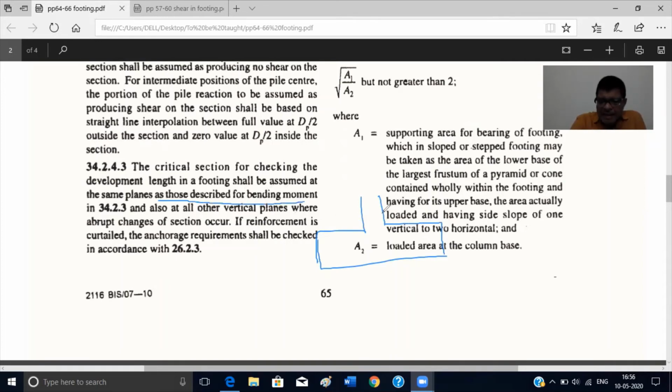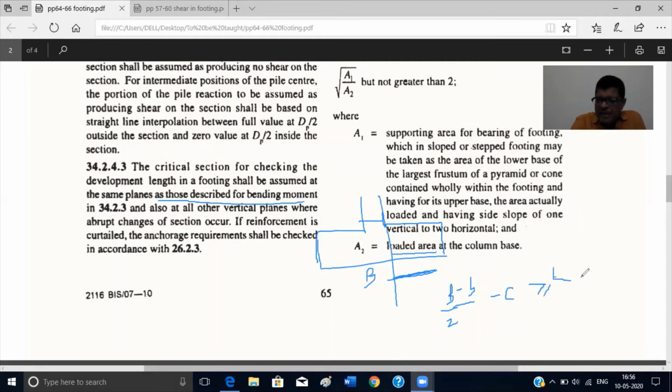For bending we have taken the face of the column as the critical section. So you calculate the length available from here to here, and this length shall be more than Ld. What is this length? You have it along the length and breadth. Because the breadth is less, you take the B value. So this distance will be B by 2 minus b by 2 minus cover, because you have to provide cover here also. If the rod comes like this, it will stop here, you have a cover here. So this value shall be greater than or equal to Ld.